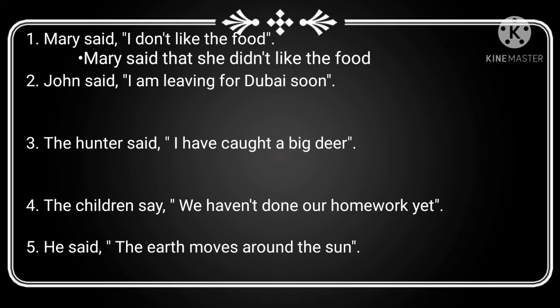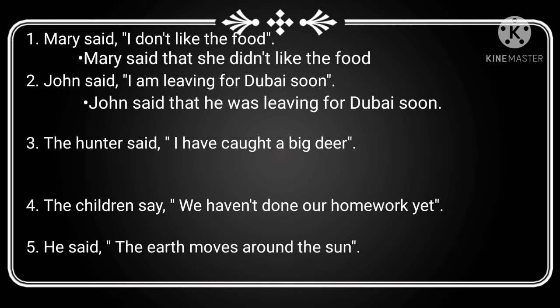Now we must apply rule number 2. As per the rule, present continuous tense will be changed into past continuous tense. While changing into indirect speech, am leaving changes into was leaving. Okay. What is rule number 3? Yes, good. There will be some changes in pronouns. So here also the pronoun is I and the gender is boy. So I will change into he. Finally, we will get a sentence like this. John said that he was leaving for Dubai soon.